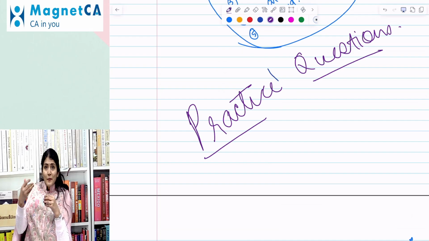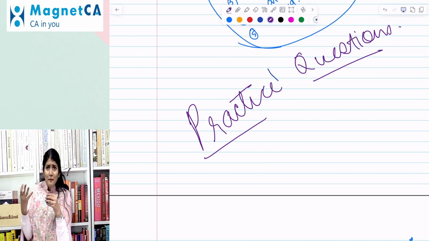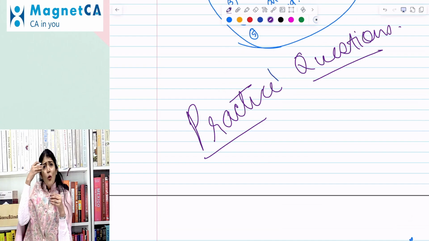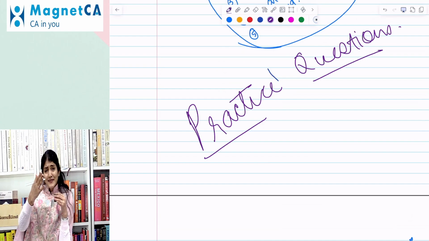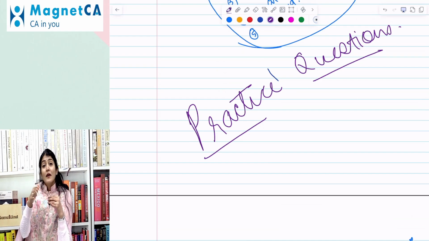I was already in the process of preparing edition 3, and it was almost ready for print. And then the study material of ICAI came. So I thought, if the changes have come, let me incorporate. Not even a single new question I identified, because it's all the RTP, MTP suggested in May 24, November 24, which they have incorporated, which was anyways already incorporated in our edition 3. So practice questions are basically the MTP, RTP suggested of May 24, November 24, which have been additionally incorporated by the ICAI.